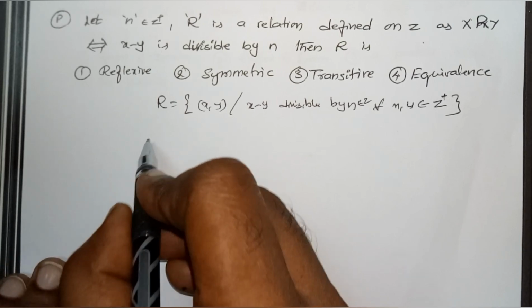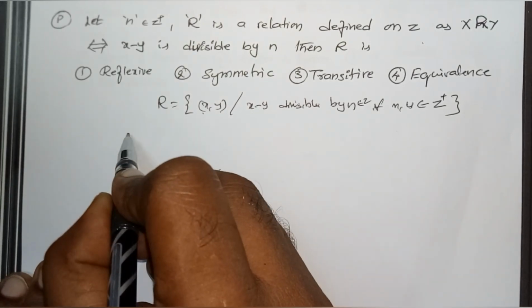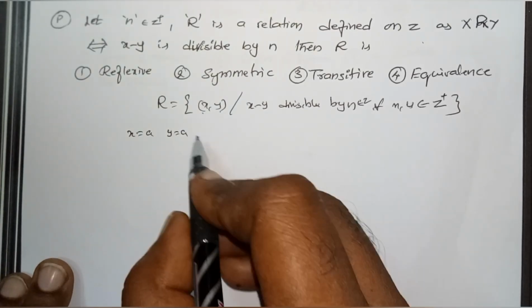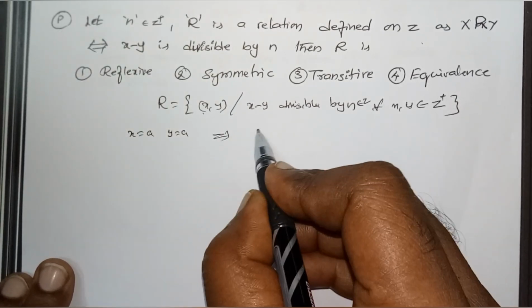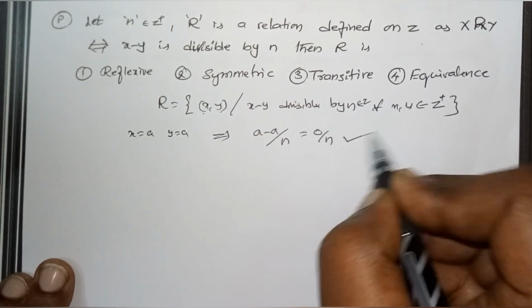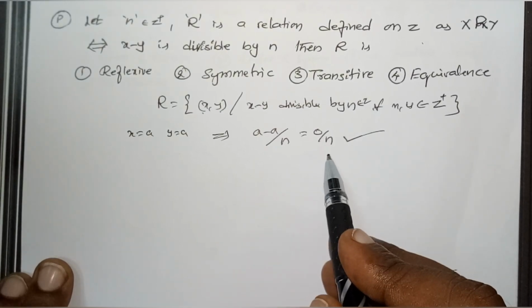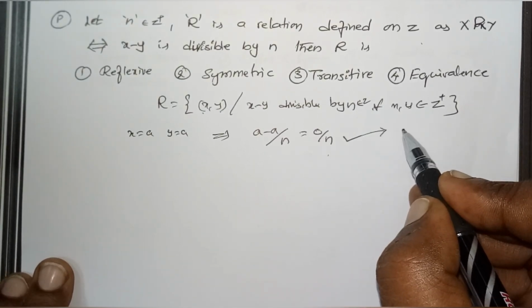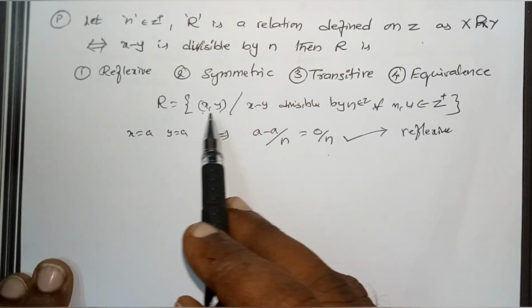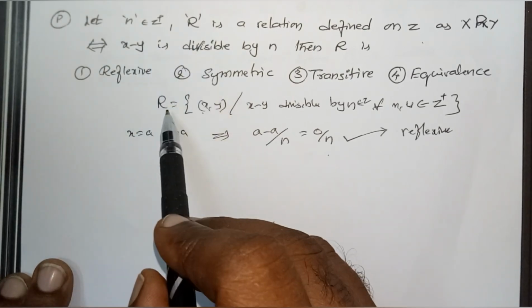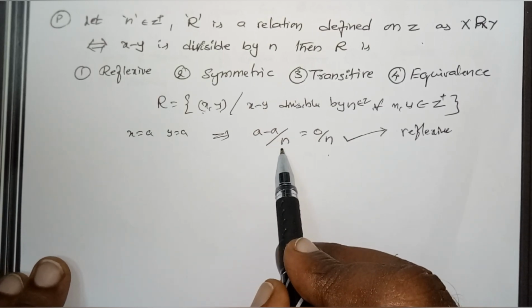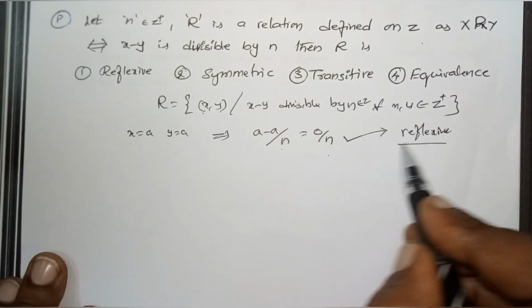Let us consider X comma Y. If X is equal to A, Y is equal to A, then I go for reflexive. A minus A is divisible by n. 0 is divisible by n. Any number, 0 is divisible by any number. Therefore, I consider this as reflexive. Is it correct? A comma A, for any element, if you take in the relation 1, 1, 2, 2, 3, 3, 4, 4 like that, A minus A is divisible by n is correct. Therefore, I consider this as a reflexive relation.